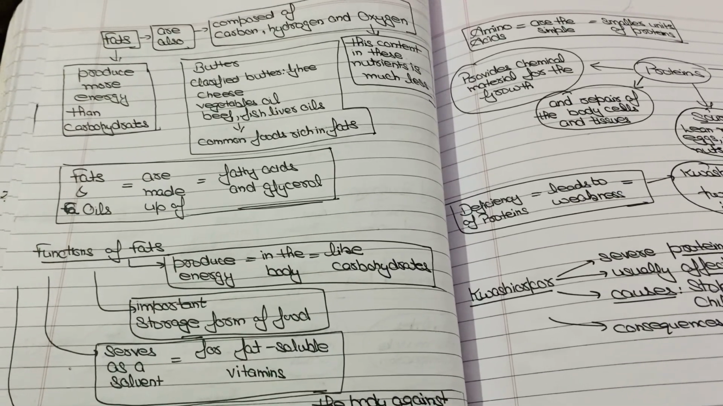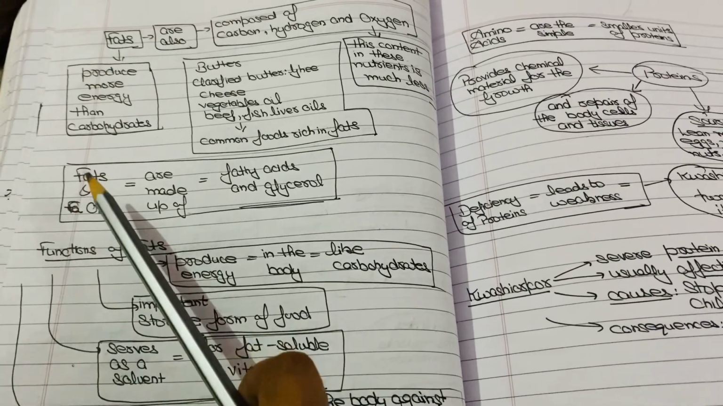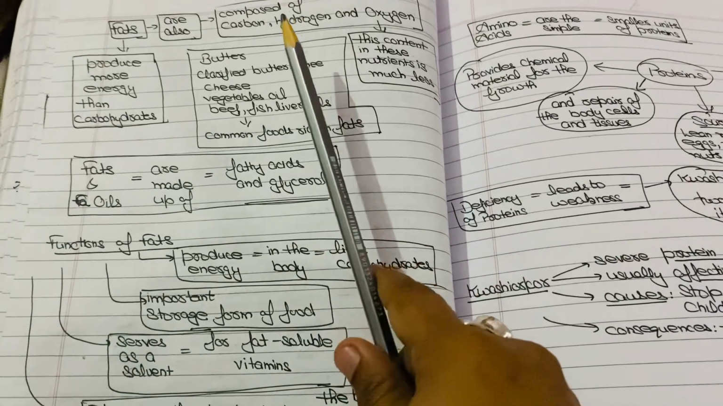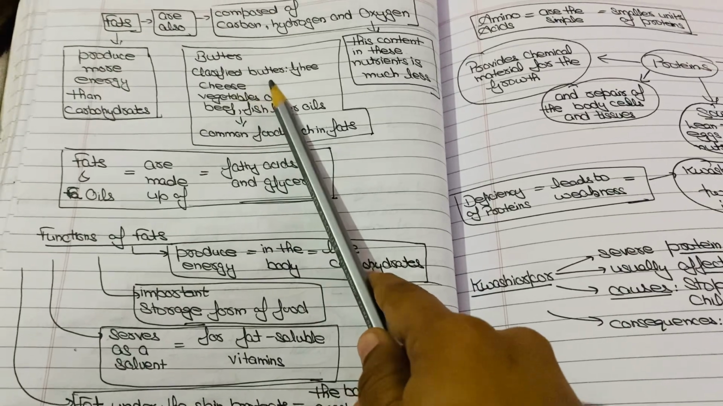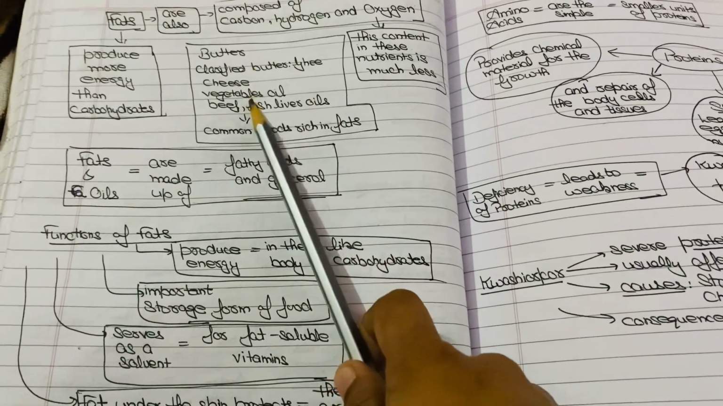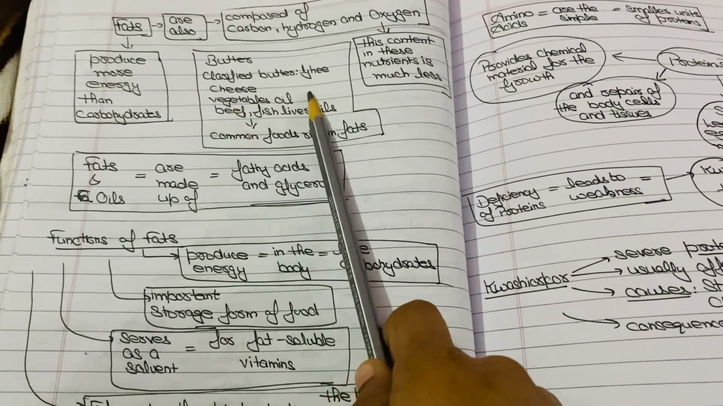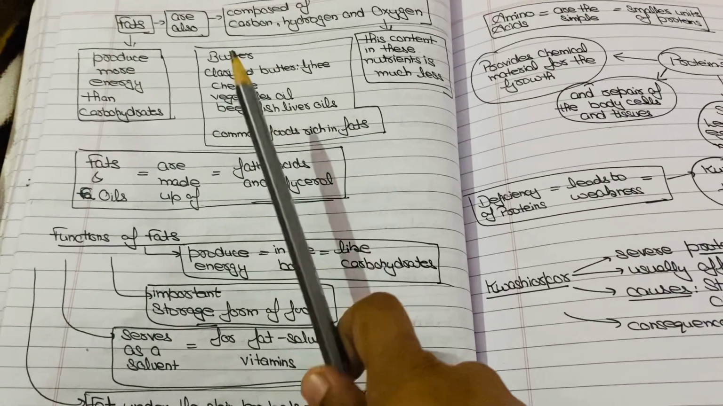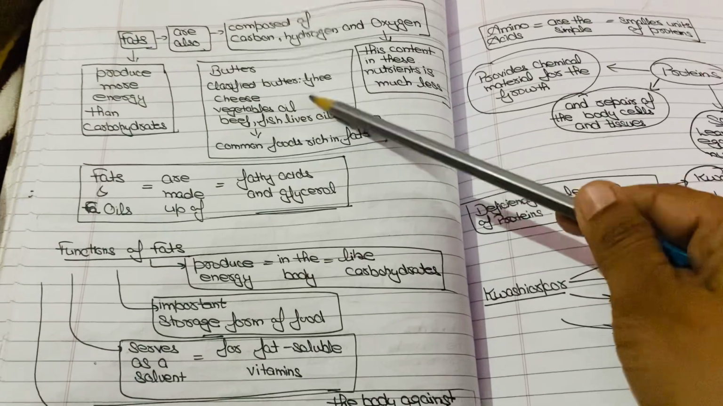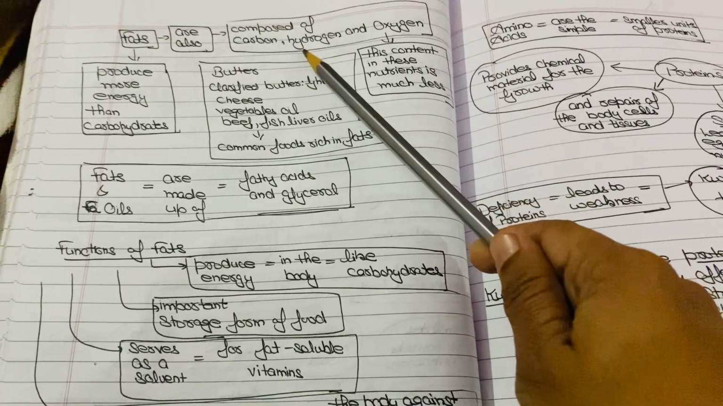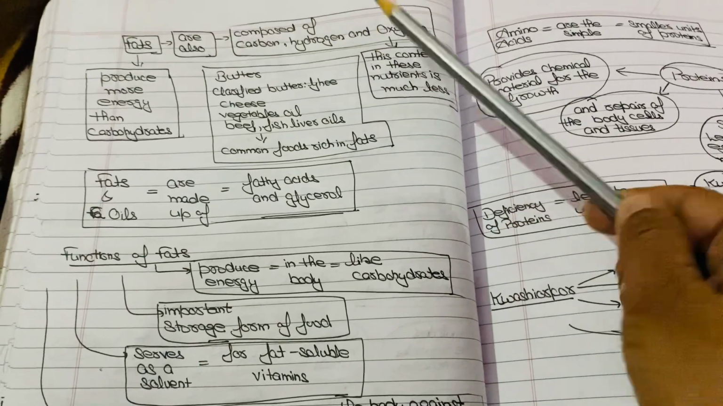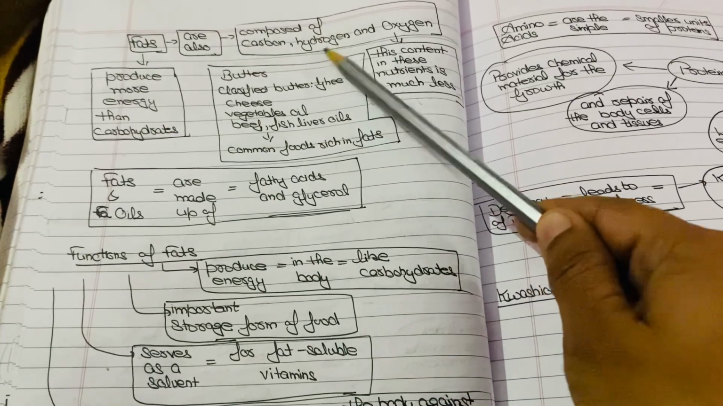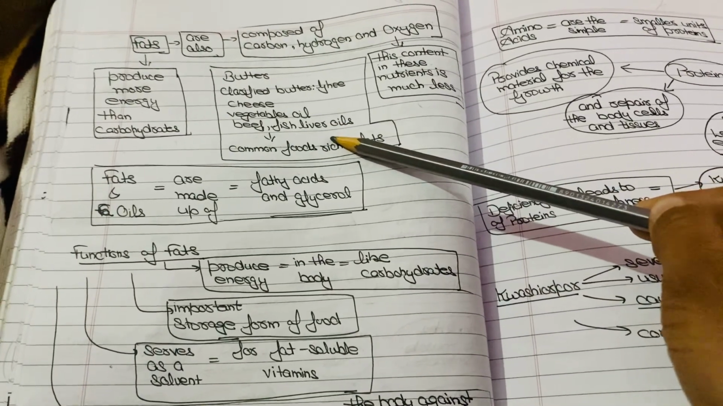Carbohydrates and fats both are energy giving foods, but fats produce more energy in comparison to carbohydrates. Sources are butter, clarified butter, which is also known as ghee, cheese, paneer, vegetable oil, beef, meat from cow, fish, liver oils. These are the common foods which are rich in fats. Composition of fats is carbon, hydrogen and oxygen, in which oxygen is quite less. It produces more energy in comparison to carbohydrates.